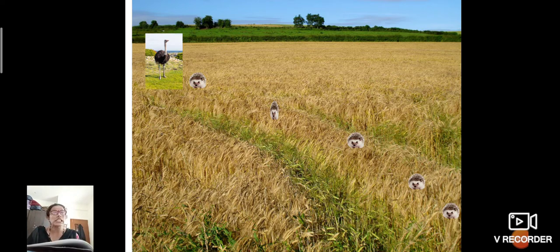This happened several times. Underline the word several. S-E-V-E-R-A-L. Several means many times. Because every row it was running, right? At the edge of every row, one hedgehog was waiting already, right? And the ostrich was getting fooled there actually. He was being fooled. He thought that, okay, the hedgehog is running faster than me. He's reaching before me, right?